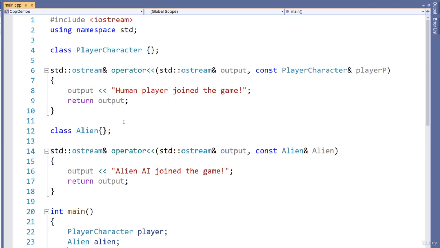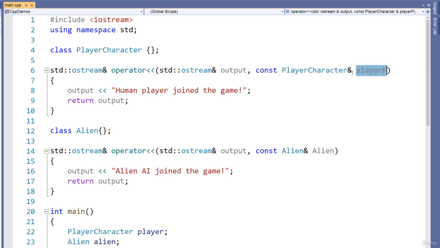Let's say I do another class and I also want to print out the state of that using the stream insertion operator. So a kitten class or a chair or whatever it is that we want in our game, for example. Now each time we have to go and overload the stream insertion operator, and we have to provide the appropriate formal parameters for the right-hand operand, for example.